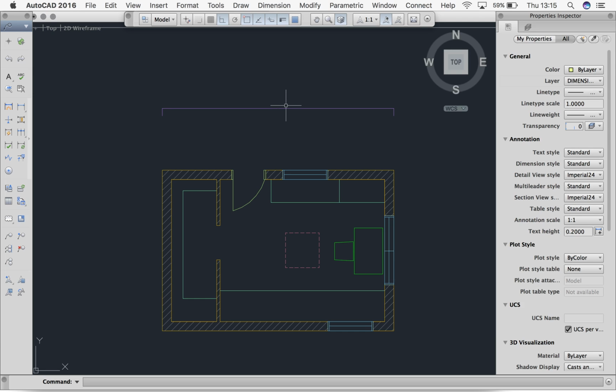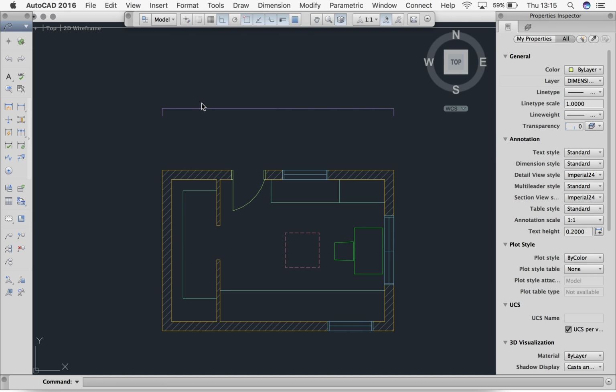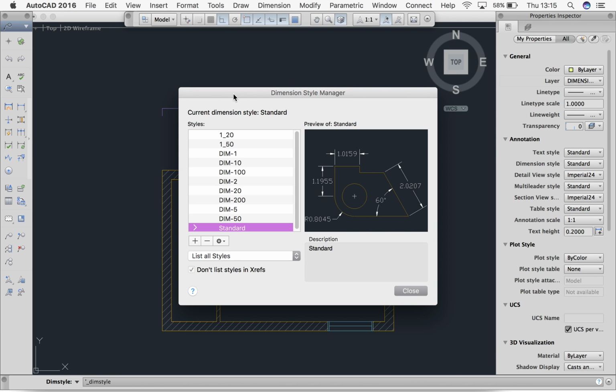Now somewhere in the middle here is some really tiny text, which is not really what we're after. And these dimensions aren't looking exactly the way we want them to, in terms of their style. So what we need to do is format our dimension style, or manage our dimension styles if we're on a PC. I'm going to click Format, Dimension Style. Okay, and this one is going to come up.